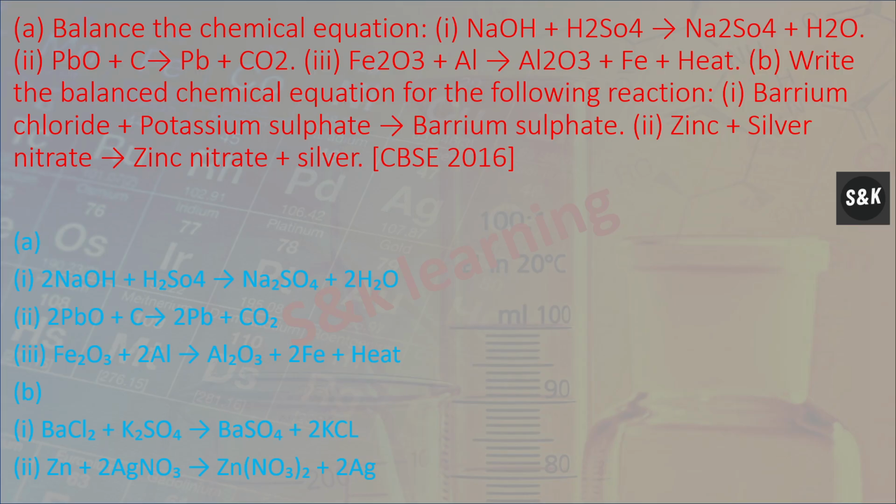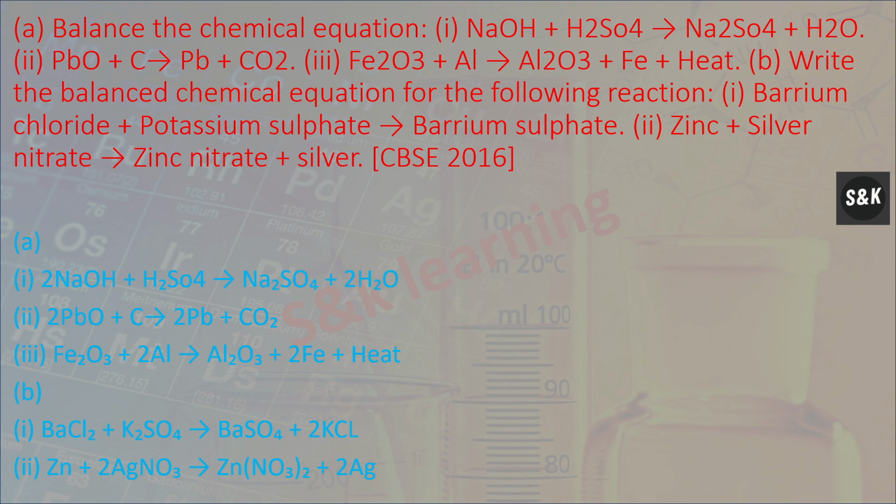Balance the chemical equation. Sodium hydroxide plus sulfuric acid forms sodium sulfate plus H2O. So sodium hydroxide plus H2SO4 forms Na2SO4 plus H2O. Next, lead oxide plus carbon forms lead plus carbon dioxide. Next, ferric oxide plus aluminium forms aluminium oxide plus Fe plus heat.